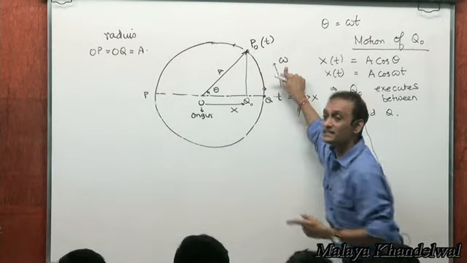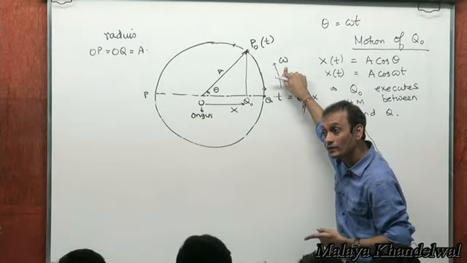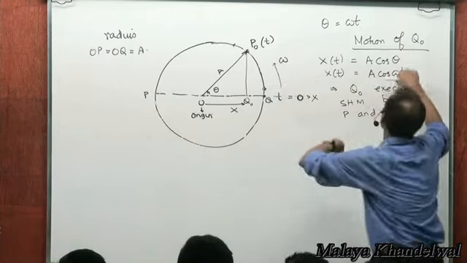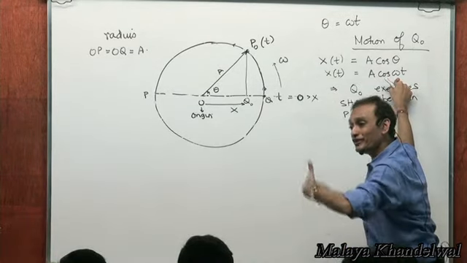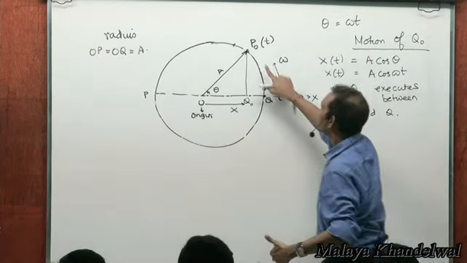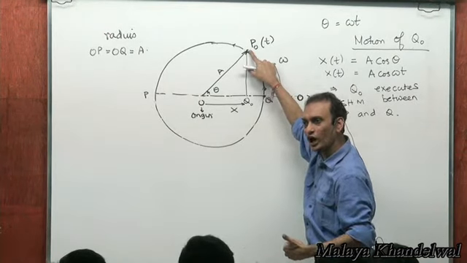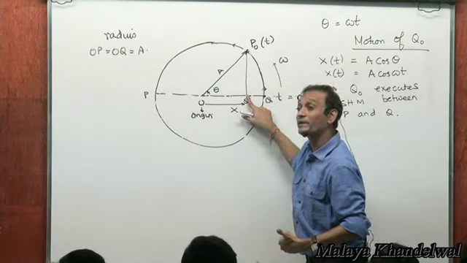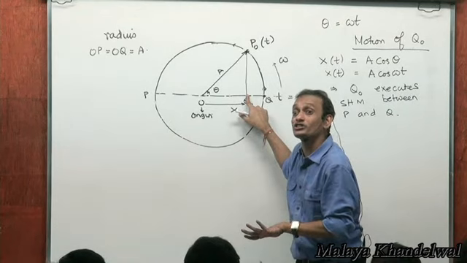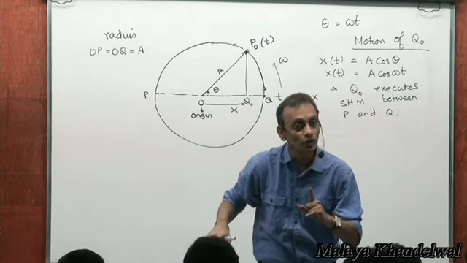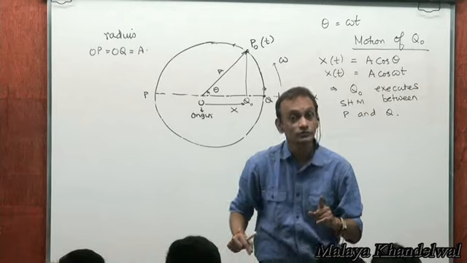Yes or no? Omega is the angular velocity of this particle, and that becomes synonymous with the angular frequency of its projection. Right? If omega is the angular velocity of P naught, then omega becomes the angular frequency of oscillation of Q naught. Yes or no? Right?